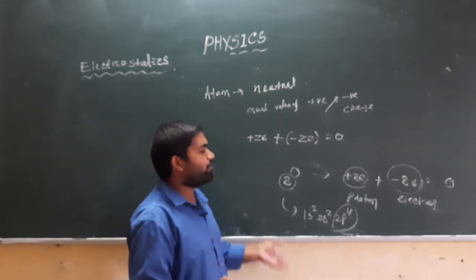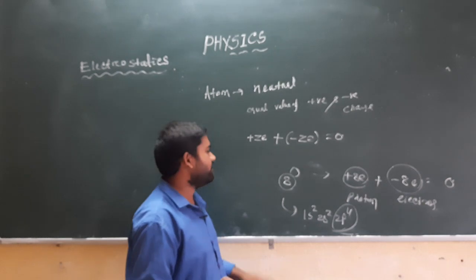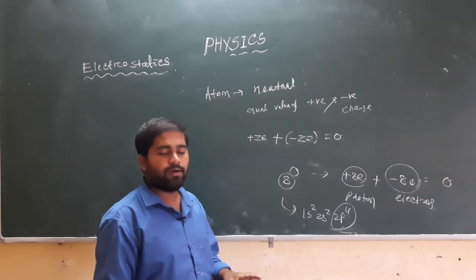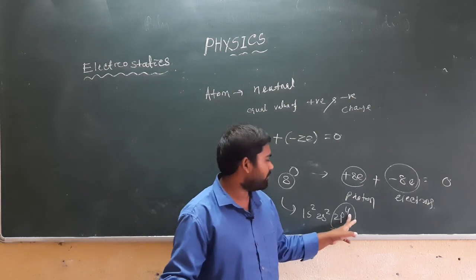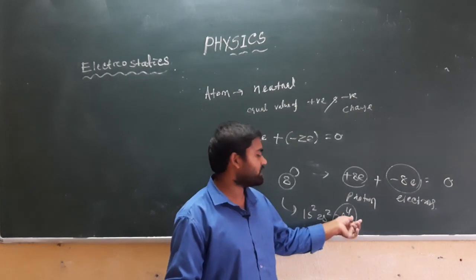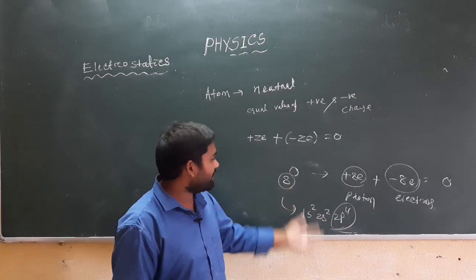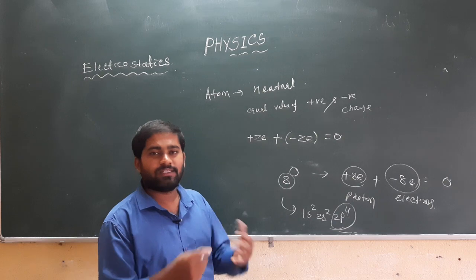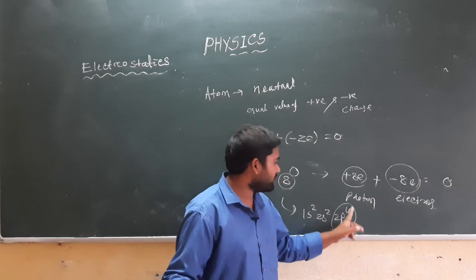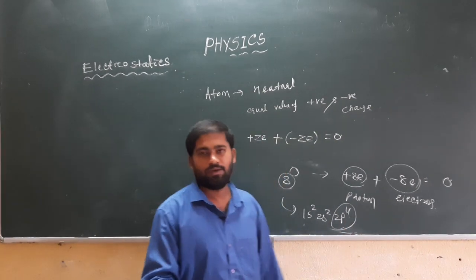2p4 means there is a possibility that it may become 2p6. That means oxygen can accept 2 more electrons in order to complete its shell.